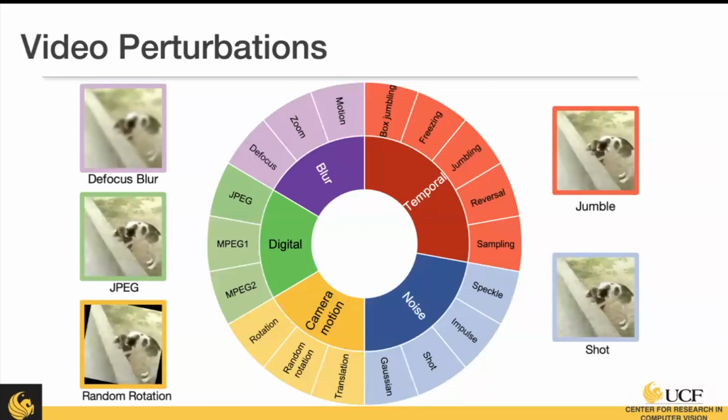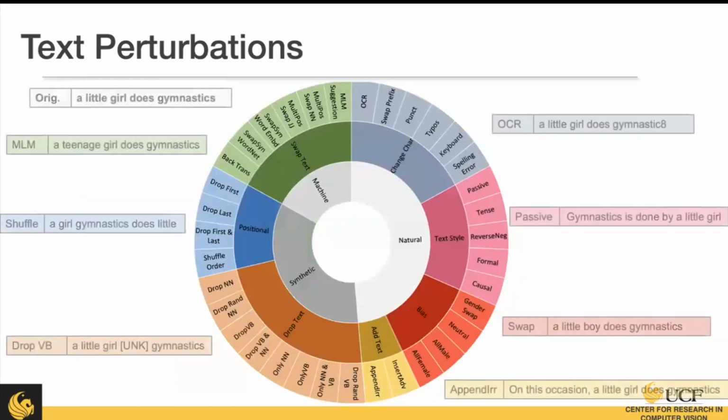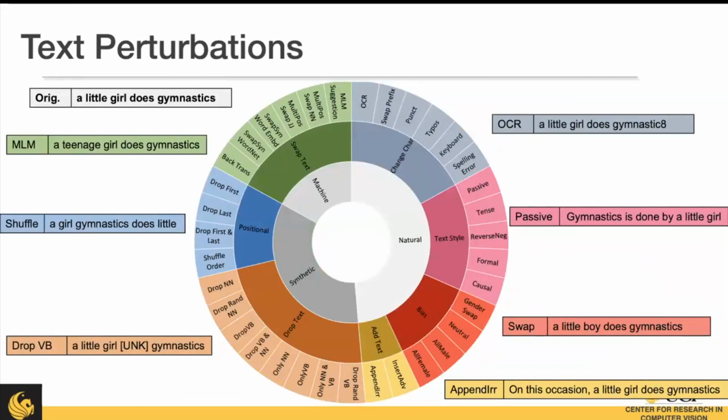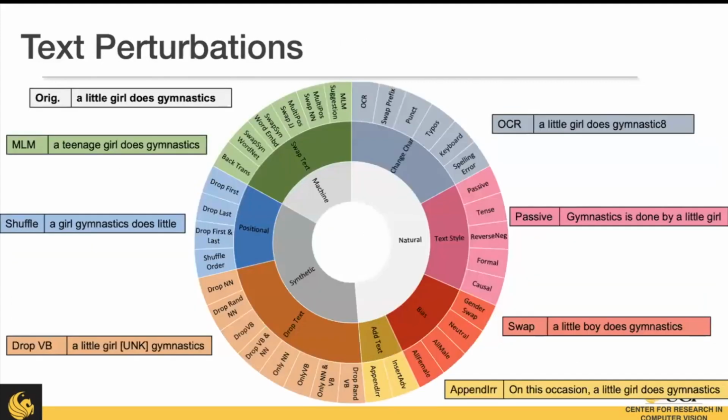So again, we're using the same video perturbations as the previous work, so I won't go through and detail those. However, we also have text perturbations this time with three high-level categories. The first is the natural category, which is to simulate real-world occurrences such as spelling errors, a changing of tense, and some gender bias, or some gender swaps.